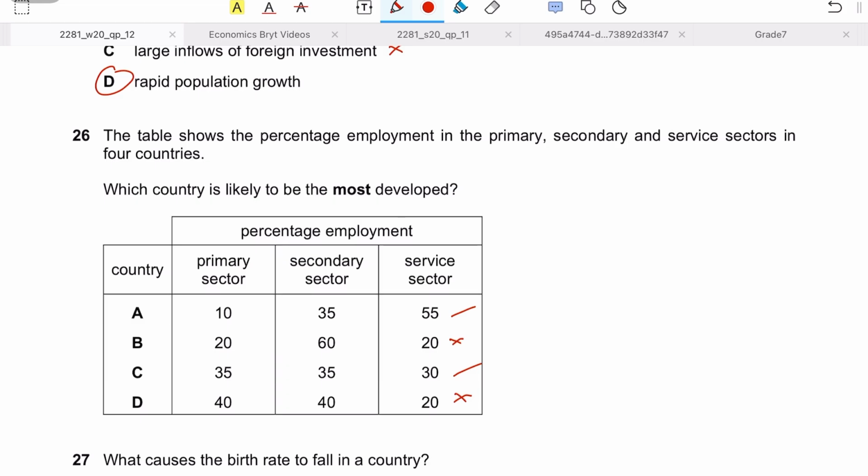So although the answer is right on the face, because the primary sector is least dominant, then a secondary sector holds more importance than the primary sector, which is one of the characteristics of developed countries, where the tertiary sector or the service sector holds the primary importance. It is the main feeder or the main contributor of GDP and employment and tax revenues for the government, followed by your secondary sector and least by the primary sector. So that is why A is the right answer for MCQ number 26.